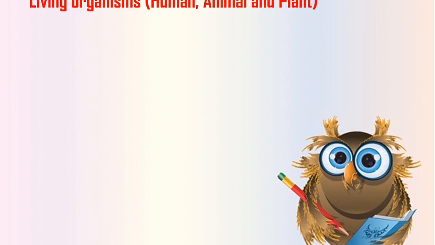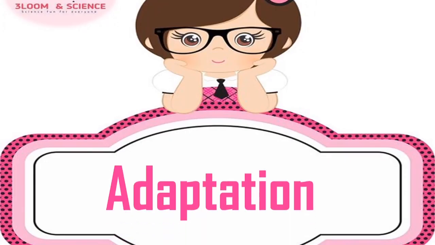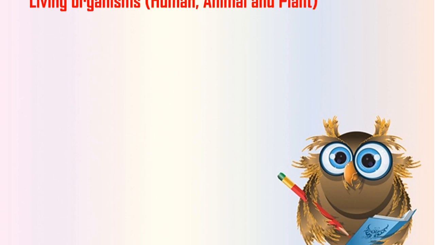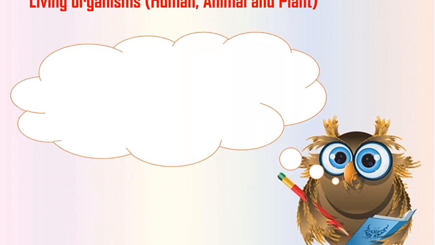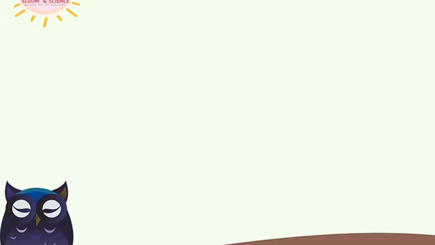At first, let's remember living organisms. Living organisms like what? Like humans, animals, and plants. What do living organisms need to survive? All living organisms need food to eat to live, reproduce, and grow. Number two, air to breathe, like oxygen and carbon dioxide, and water to drink and grow.